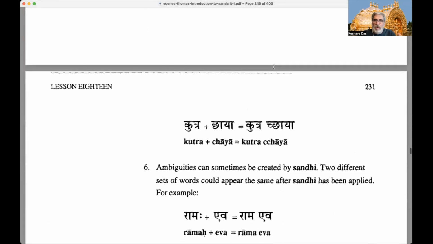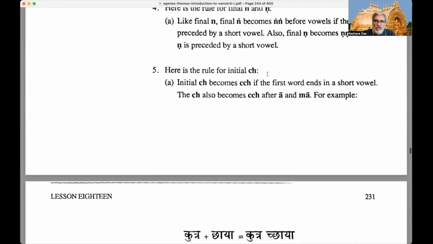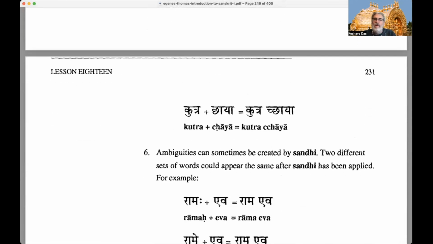Okay. So we have kutra. Kutra ends in a short A, right? And then we have chaya. So kutra means where, chaya means shadow, right? So kutra chaya becomes kutrach chaya, right? It's sometimes called reduplication. So the initial CH here becomes CCH.